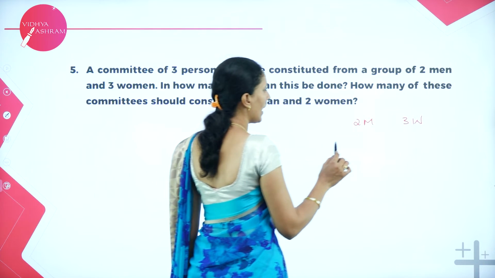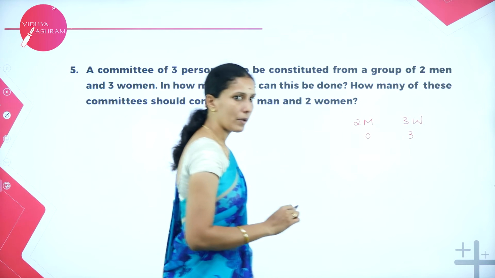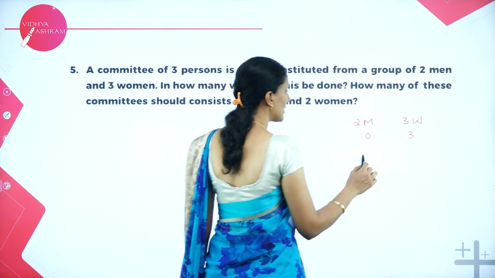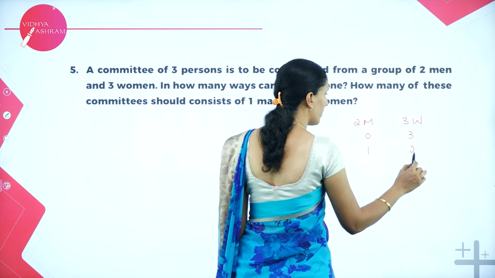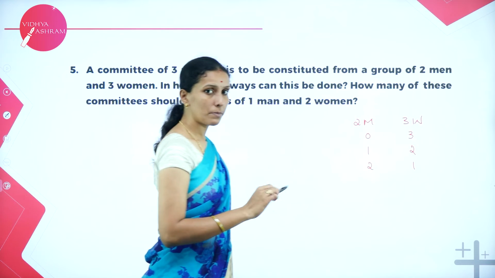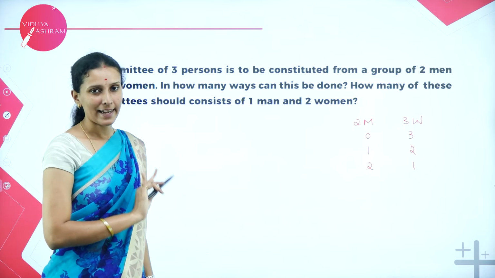I can select no men, and all the 3 as women. Or I can select 1 man and 2 women. Or I can select 2 men and 1 woman. So these are the possibilities I can select here.